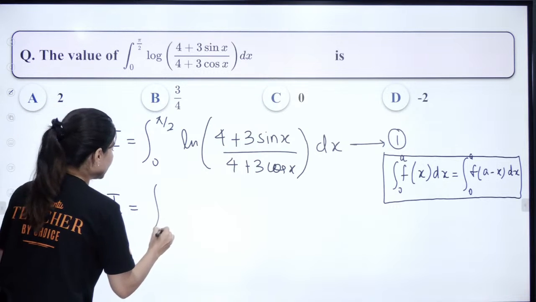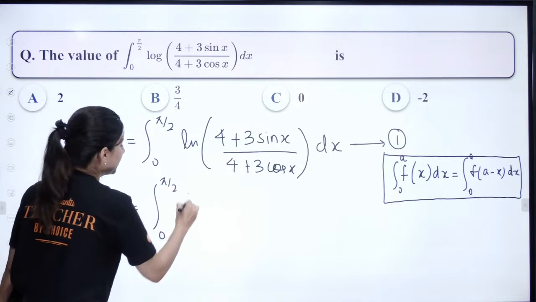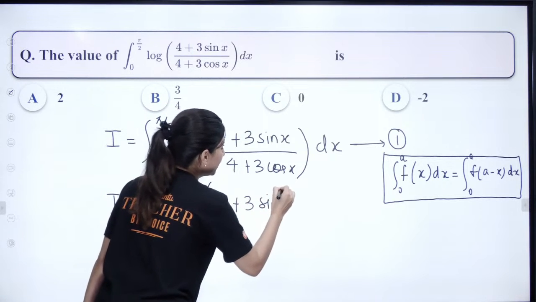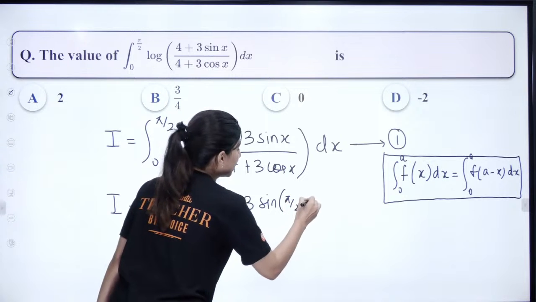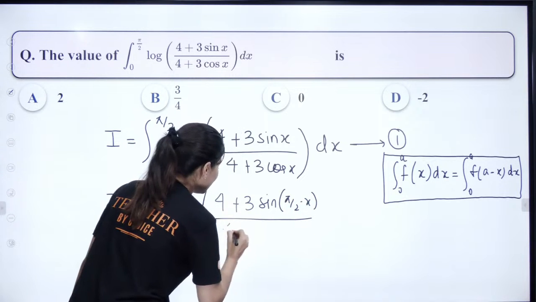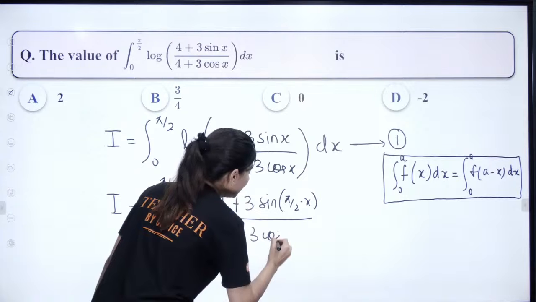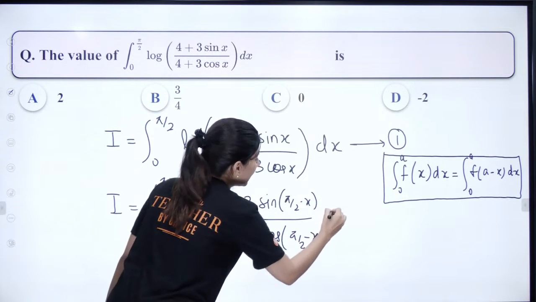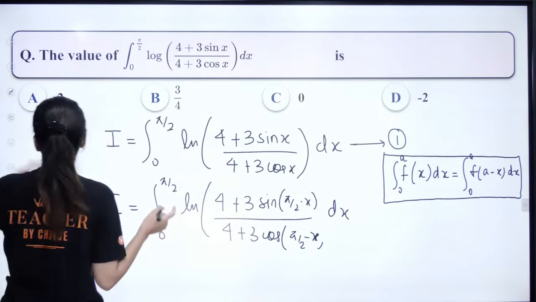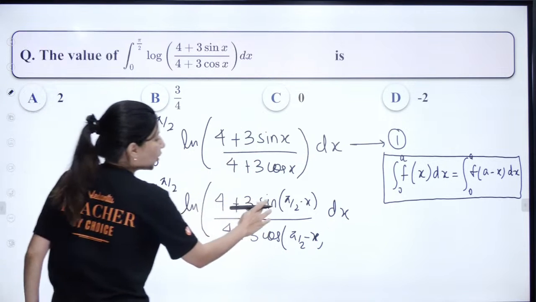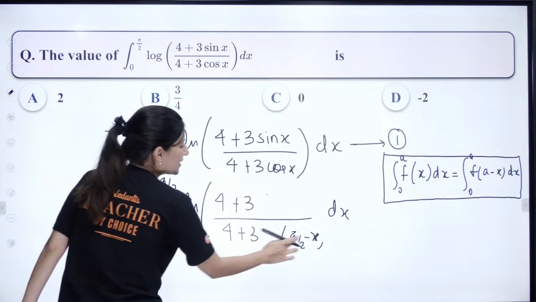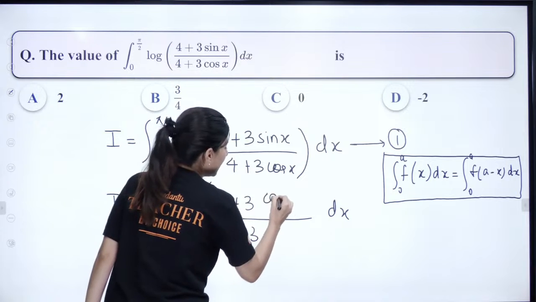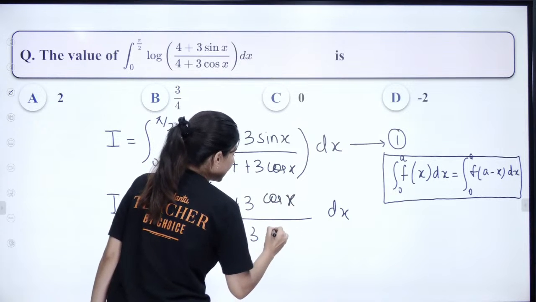Now, King's property we are going to apply. So integral from 0 to pi by 2 of log of (4 plus 3 sin of (pi by 2 minus x)) over (4 plus 3 cos of (pi by 2 minus x)) dx. Now sin of (90 minus theta) can I write as cos theta, and cos of (90 minus theta) as sin theta. So this will be cos and this will be sin.